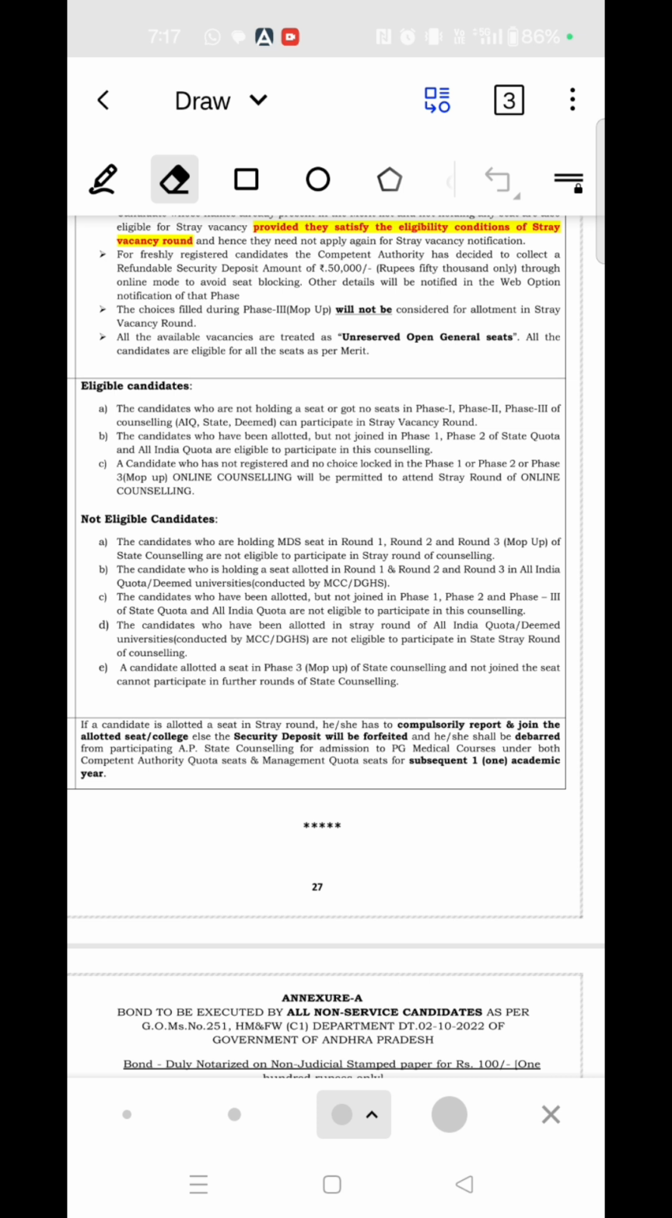The candidates who have been allotted in the stray round of All India quota are not eligible to participate in the stray round of this state counseling. Okay, the candidates allotted a seat in the mop-up round of the state counseling who have not joined the seat cannot participate in the further rounds of state counseling. This is the brief overview regarding the counseling process.